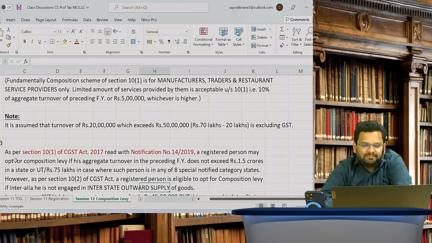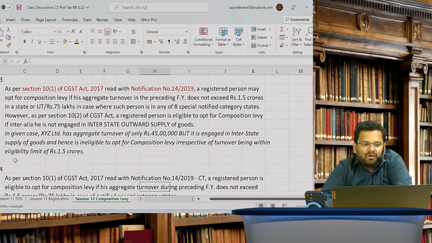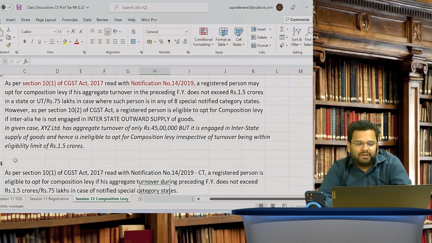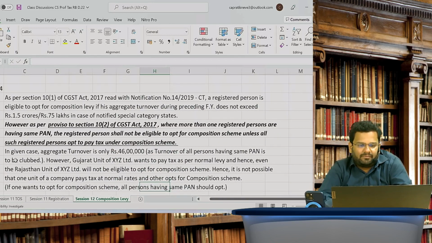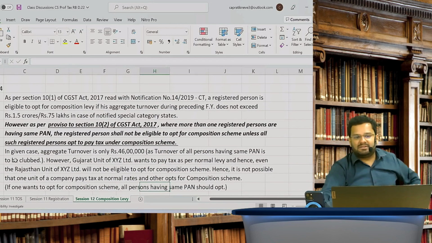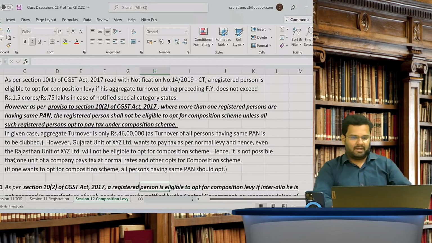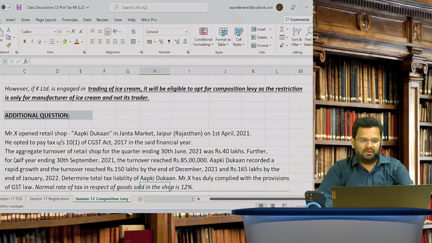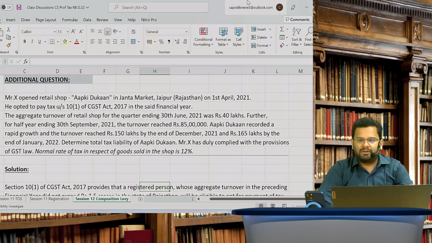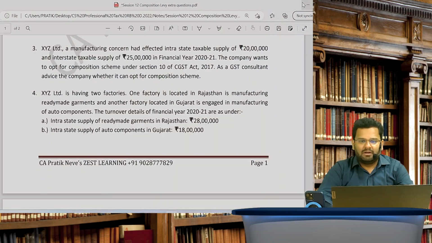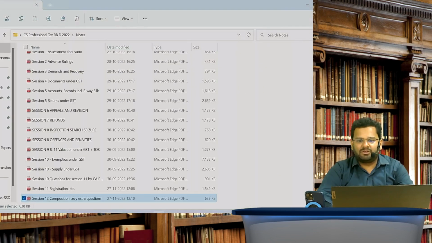Wonderful. So I hope all of you understood this very well. Okay, there is one big question coming up. I'll just read that question and then we will go to the next question of Aapki Dukaan, which I want to cover. Let me just read this question coming up.